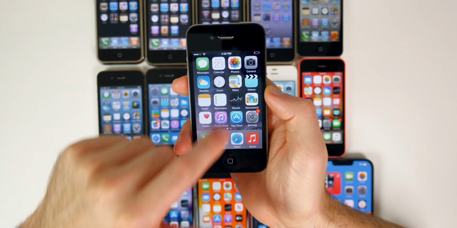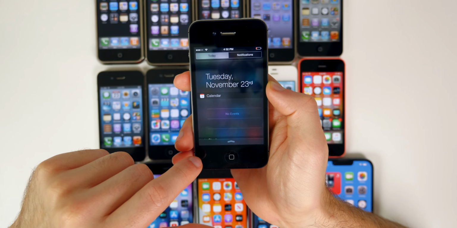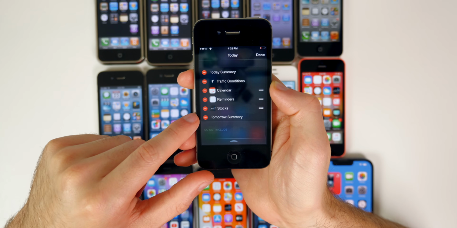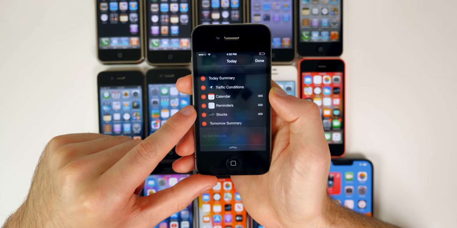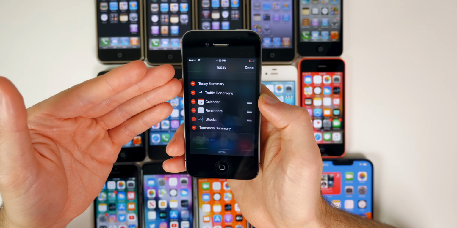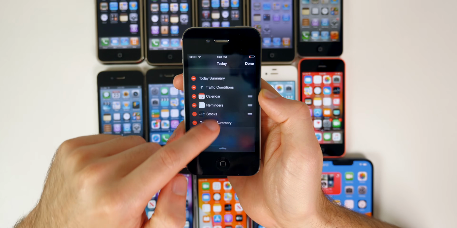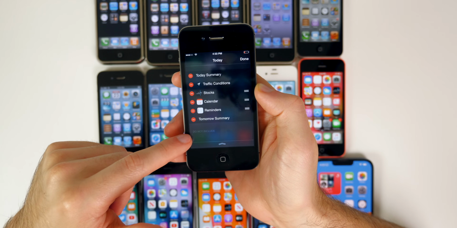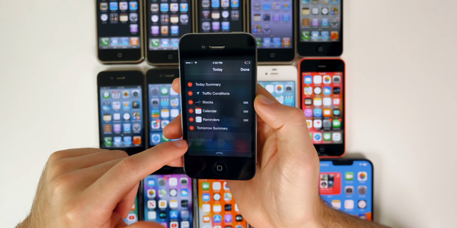We also got widgets for the first time. So if you swipe down here to the notification center and then go all the way to the bottom, if you tap on edit, you were able to add or remove widgets. So this is what we called widgets back here on iOS 8. Obviously, we have a much different definition of that now, but you were able to move them around and add them if you had any down here from third-party applications if you wanted to.